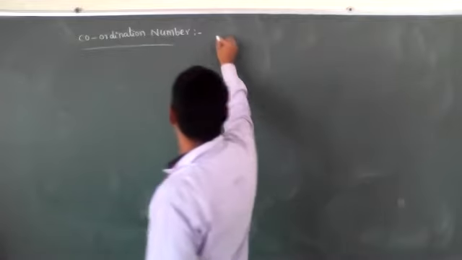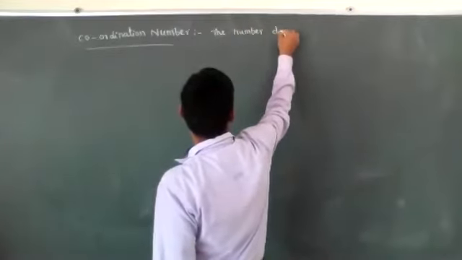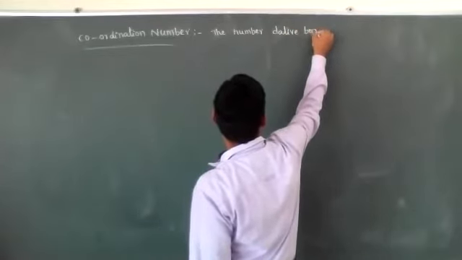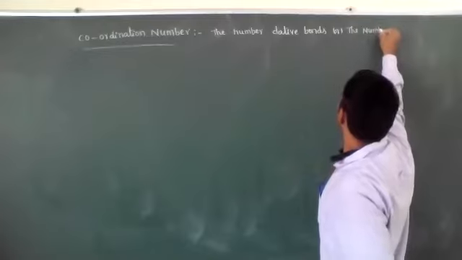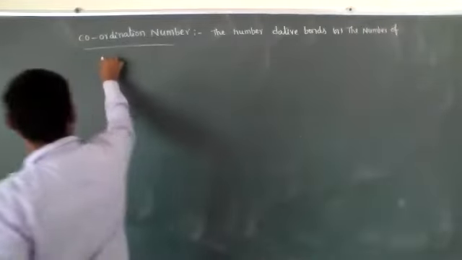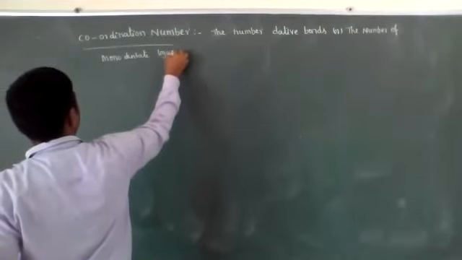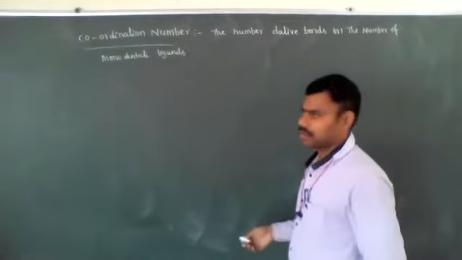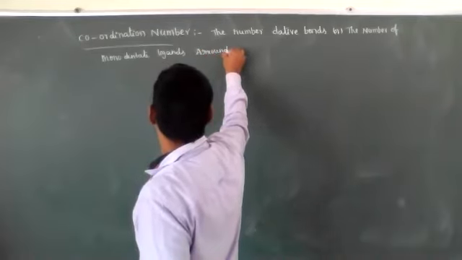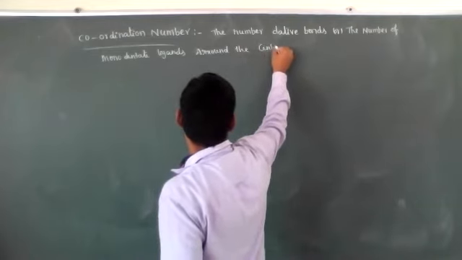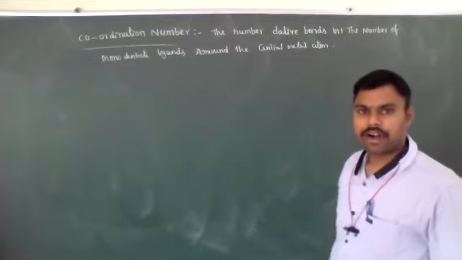Coordination number is nothing but the number of sigma bonds, or the number of monodentate ligands around the central metal atom. It is called the coordination number.